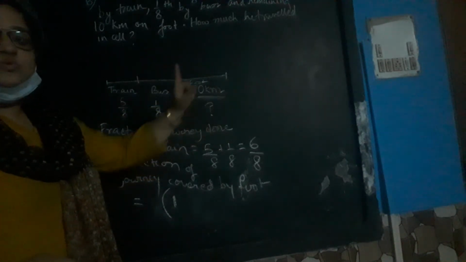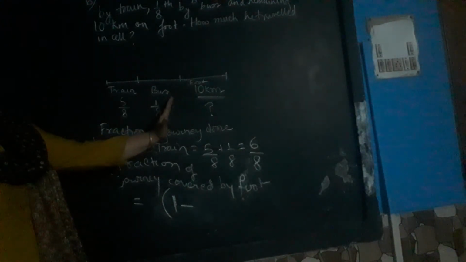Always remember, the fraction total is 1. The entire journey is known as a single journey. So the total journey is regarded as 1 minus, you already know the total part that you have covered by bus and train, that is 6/8.